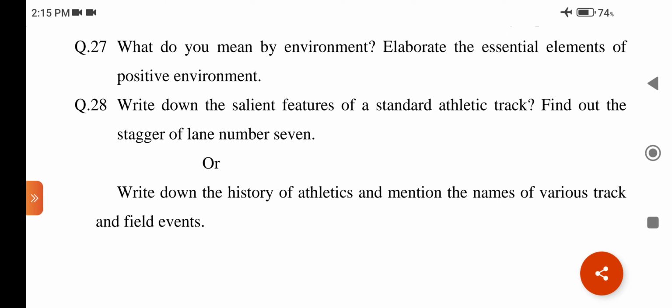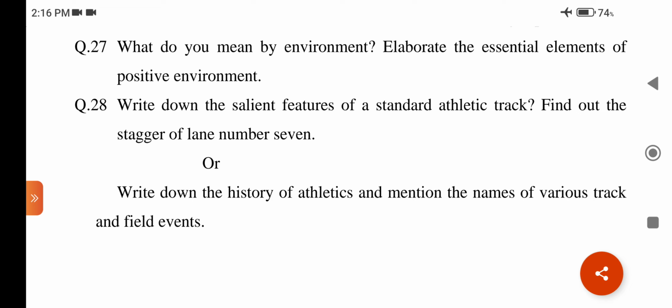Number 1, safe drinking water. Number 2, clean air. Number 3, low level of noise. Number 4, sanitary surroundings. 5, low level of radioactive radiation. 6, infrastructural setup. 7, training equipment. 8, expert. 9, sporting staff. 10, facilities for players. Explain all these points in 2 to 3 lines.